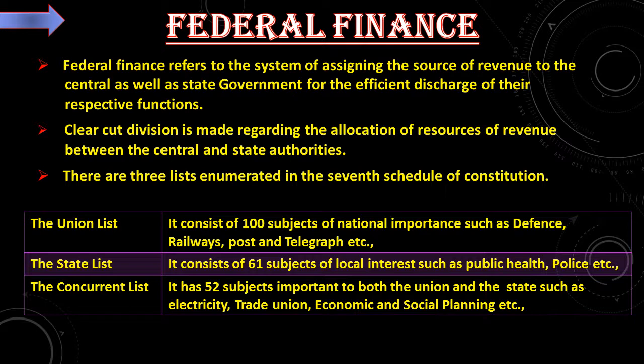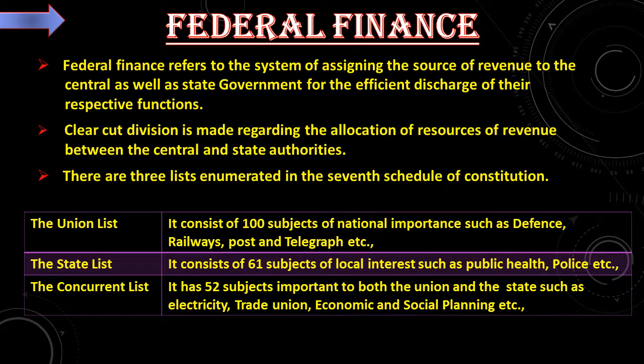Let us see that there are 3 lists enumerated in the 7th schedule of the Constitution. That is, Union list. It consists of 100 subjects of national importance such as defense, railways, post and telegraph, etc. So these departments will be only in the hands of the center. Next, state list. It consists of 61 subjects of local interest such as public health, police, etc. Each and every state will have these departments under their own control.